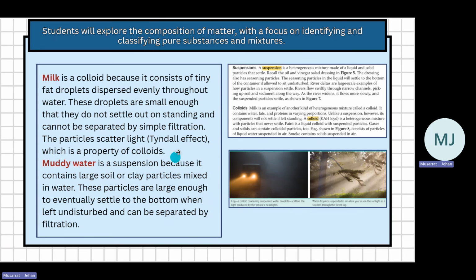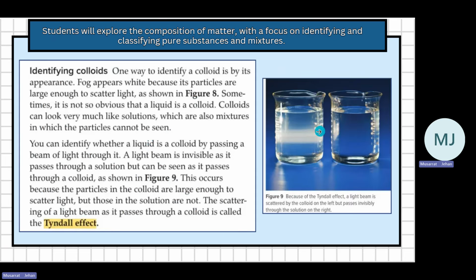By a property which is called the Tyndall effect, and this is a property of colloids. If you see here, this is a colloid and this is a solution. Here you can see the light ray passing. Here you cannot see it. So this is the difference. In solutions, you cannot see the path of the light going, but in a colloid you can see it.